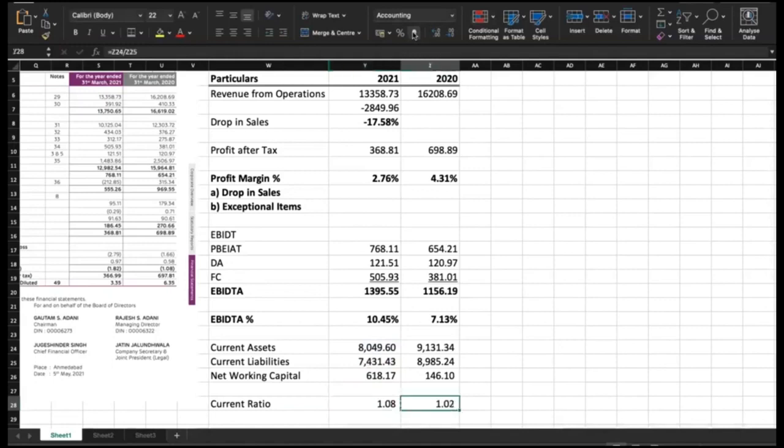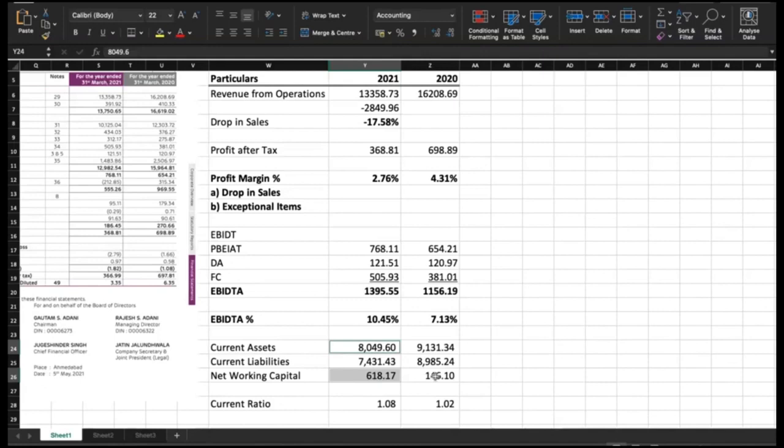So their liquidity position appears to have improved marginally, because from 1.02 it has improved to 1.08, and that is also evident by looking at this net working capital. In the previous year, the long-term funds contributed for creating current assets were only 146.1 crore, whereas in the current year it is 618.17 crore. That is the contribution of long-term funds for creating these current assets.